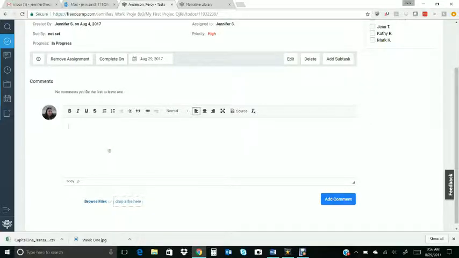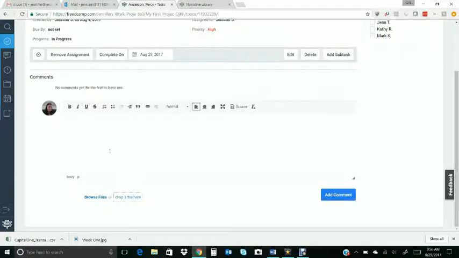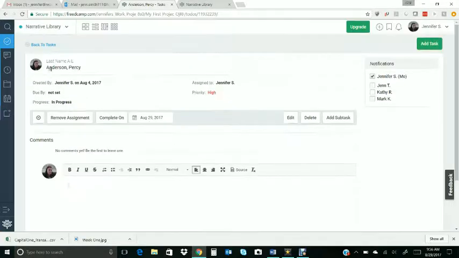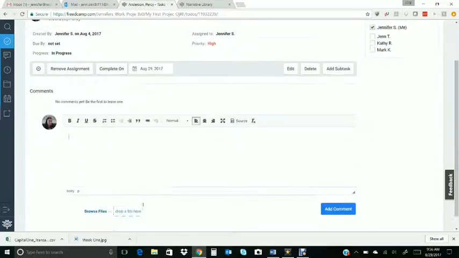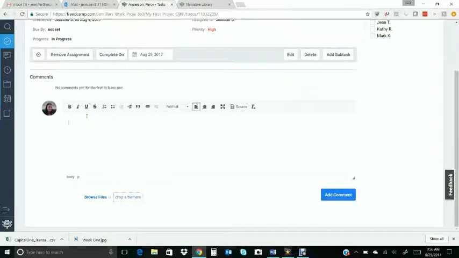But ultimately, you're going to get to the point where you have a rough draft and you want your partner to review it. So once you get to that point, then you're definitely going to use the comments section here. And again, I've just clicked on the name, and this is the overview of that client. I'll just write a quick note: rough draft attached. Please review. Thank you. Okay. Oh, gotta spell it right.